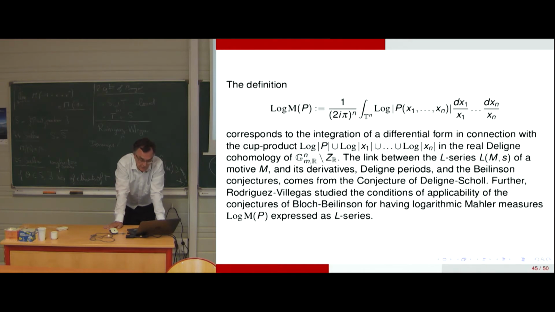The link between the L series of a motif and its derivative, Deligne periods, and the Beilinson conjecture comes from the conjecture of Deligne-Scholl. There is a treatment of that which is fairly abstract in the paper of Deninger. As I said, Rodriguez Villegas studies the conditions of applicability of these conjectures for having logarithmic Mahler measures expressed as L series.